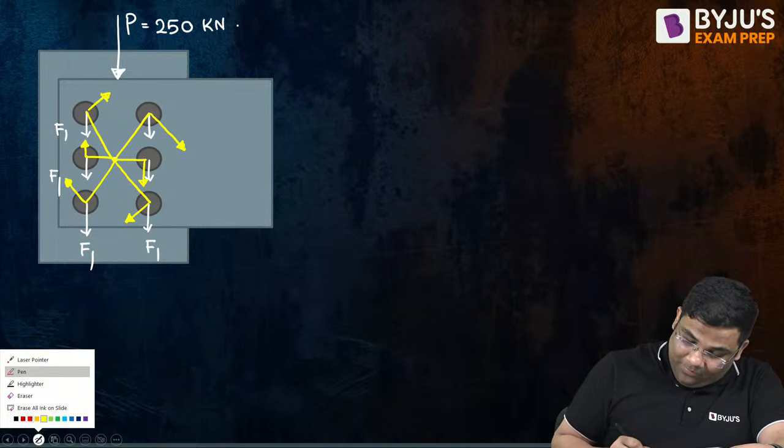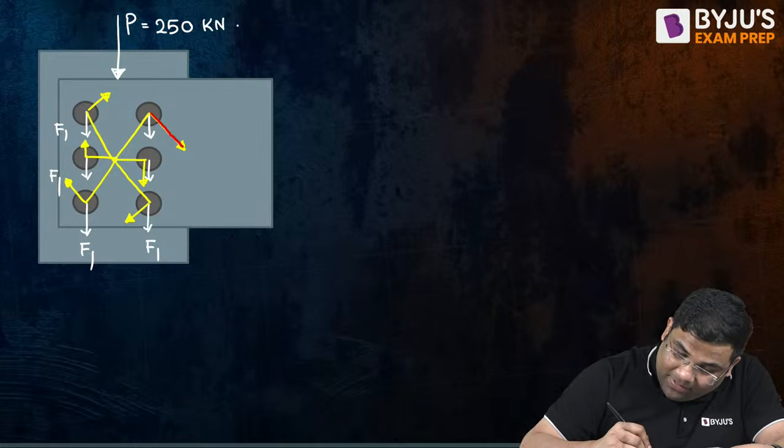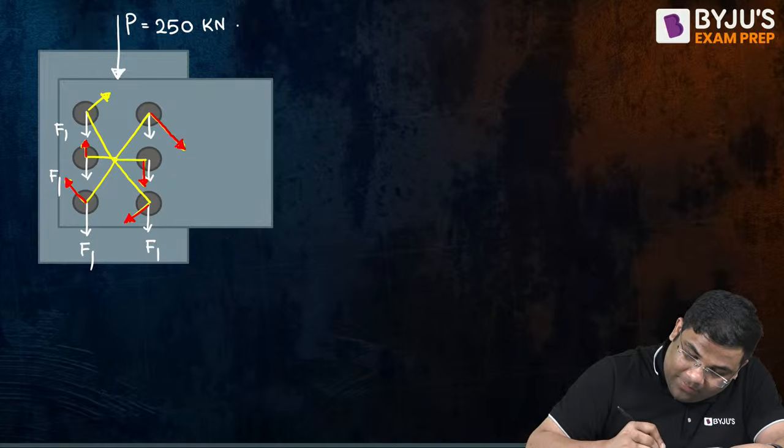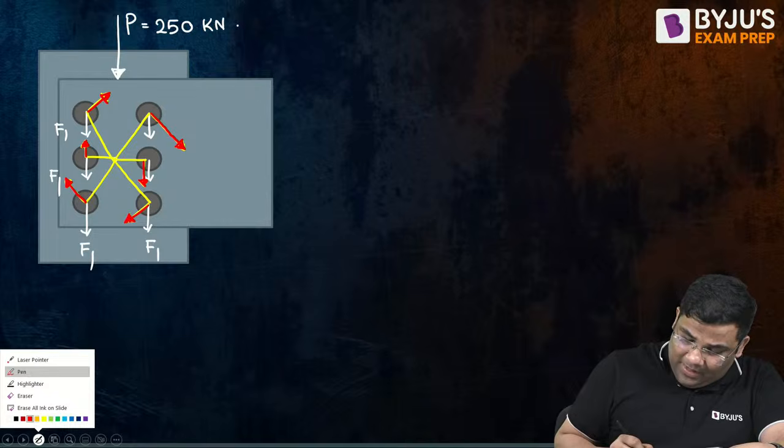So again I will draw. This will be the direction of the F2 force. See, perpendicular to the radial distance, right? You see, I am drawing all the F2 force directions. Perpendicular to what? Perpendicular to the radial distance. Very simple, no?